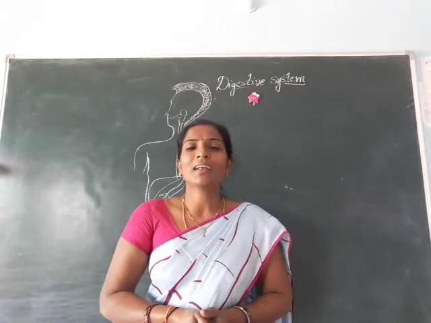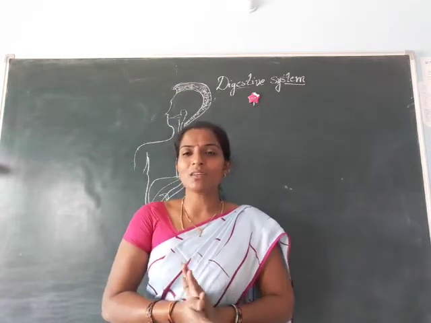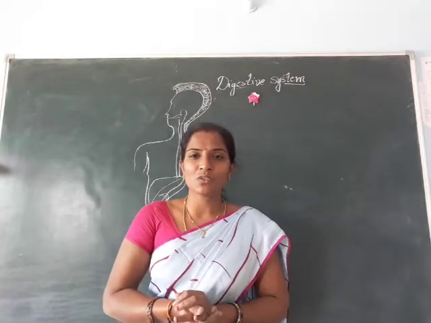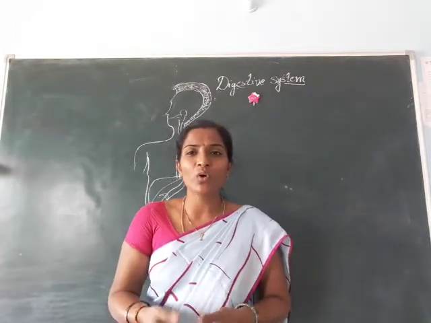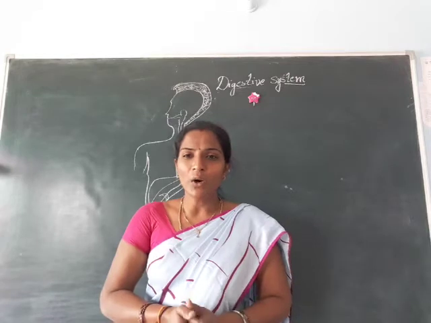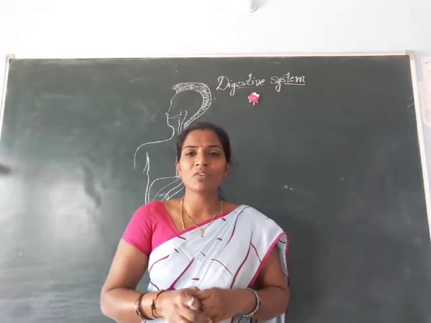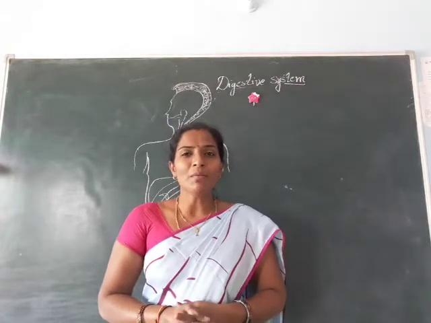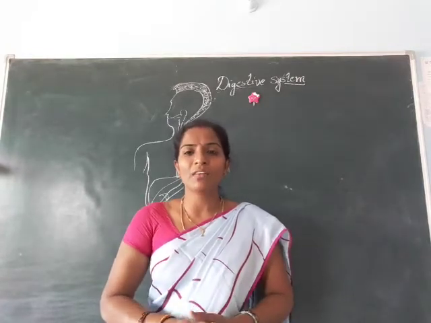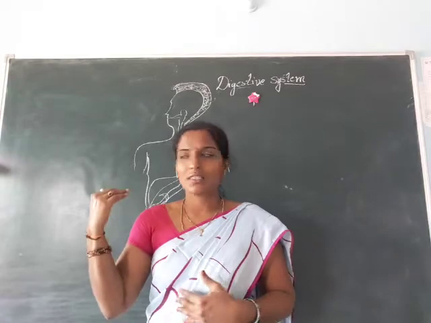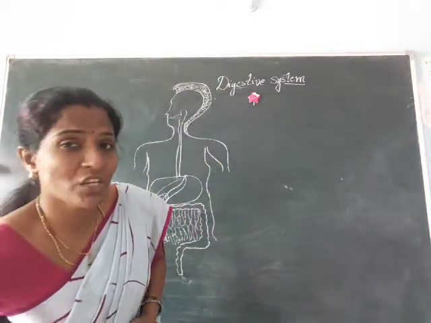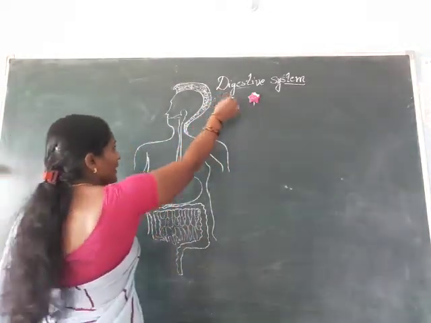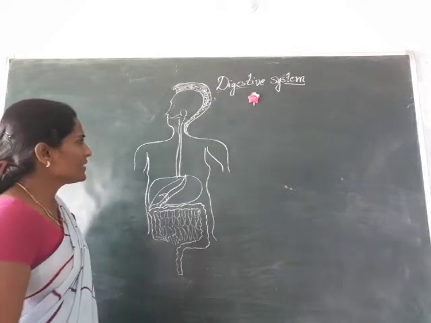Another system is the digestive system. The digestive system is also a long process. We don't know what is going on inside our body. This digestion process takes at least 3 or 4 hours. Once again I want to explain with a picture. Once you see the picture of our digestive system, is it clear children?